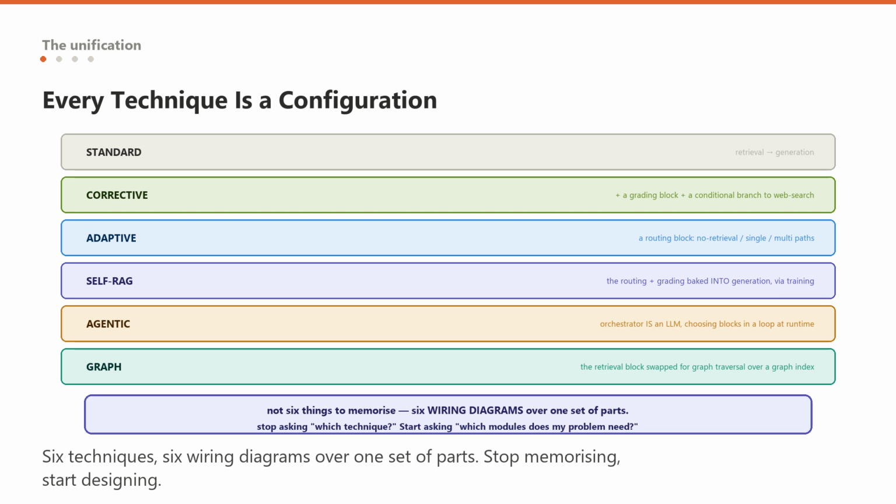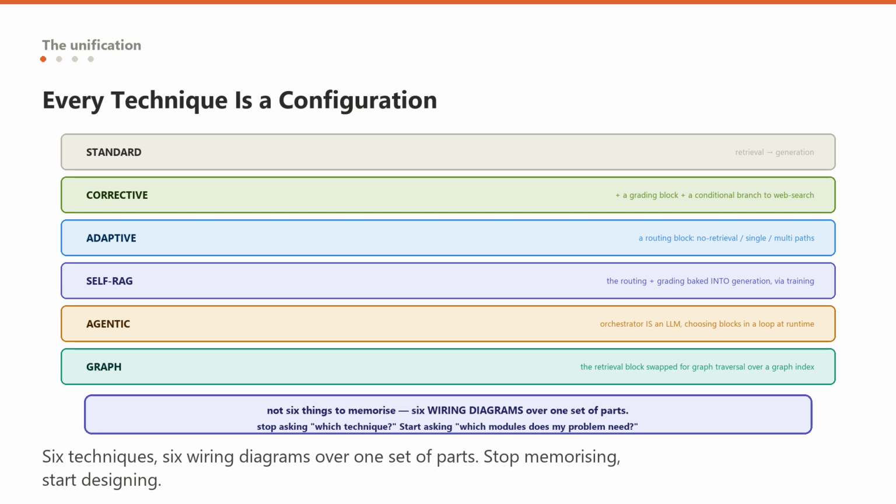Read that list again and the point lands with full force. These are not 6 things to memorize. They are 6 wiring diagrams over one set of parts. Learn the parts and the patterns, routing, grading, branching, looping, fusing, and you can not only reconstruct every named technique, you can build combinations that have no name because your specific problem needed them.